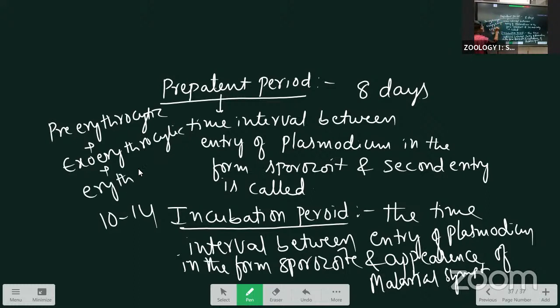The duration of completion of these three cycles is called the incubation period. The pre-erythrocytic cycle is 8 days, the exoerythrocytic cycle 2 days and the erythrocytic cycle 2 days, so 12 days. Sometimes the exoerythrocytic cycle is repeated, and then it becomes 14 days. This is about the prepatent period and the incubation period. These are important for the VSQs.